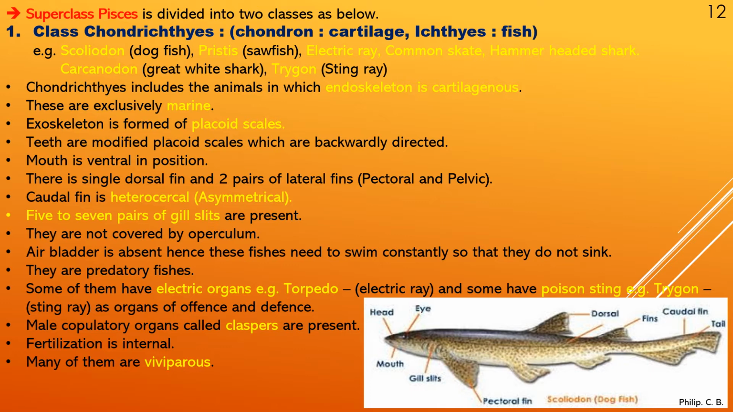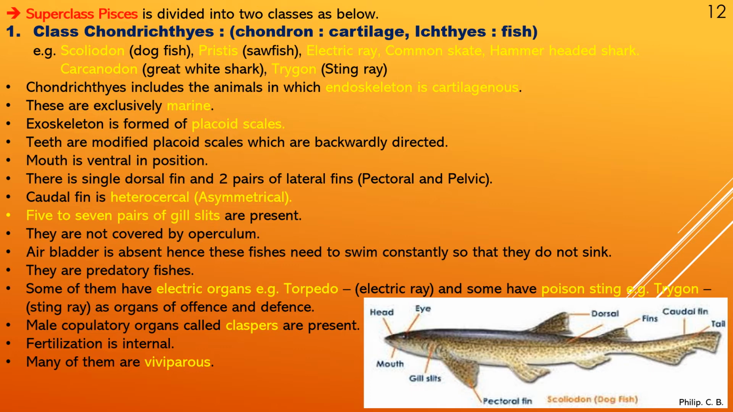Further, the caudal fin is heterocercal or asymmetrical. Now when you say hetero, it means different. Cercal means the tail. So the tail is asymmetrical. So you can see here the tail is single and long. Now if you compare with the Osteichthyes, it will be symmetrical, homocercal, as we learn further ahead.